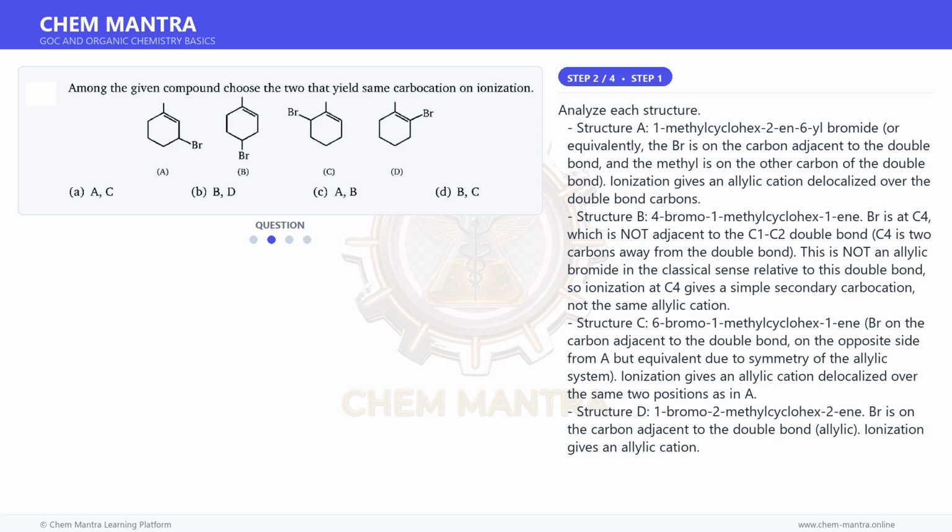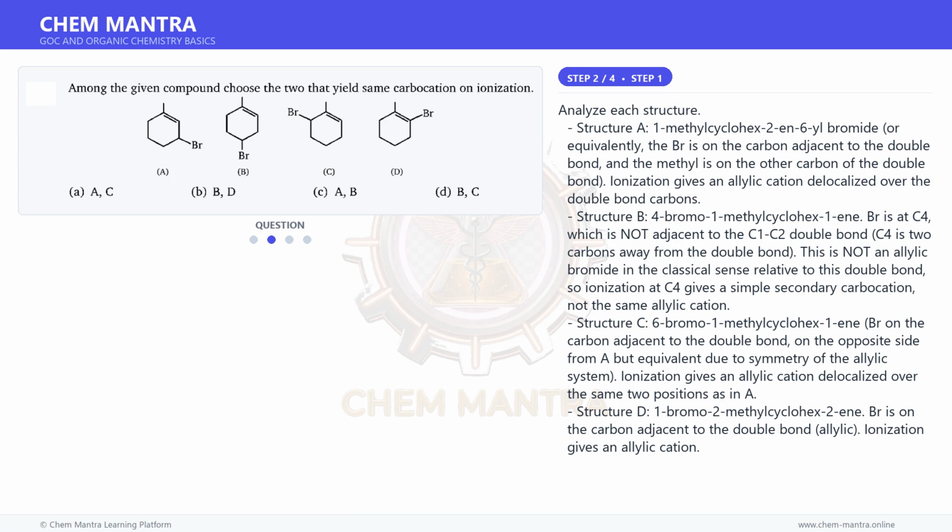Analyze each structure. Structure A, 1-methylcyclohex-2-enyl bromide, or equivalently, the Br is on the carbon adjacent to the double bond, and the methyl is on the other carbon of the double bond. Ionization gives an allylic cation delocalized over the double bond carbons. Structure B,